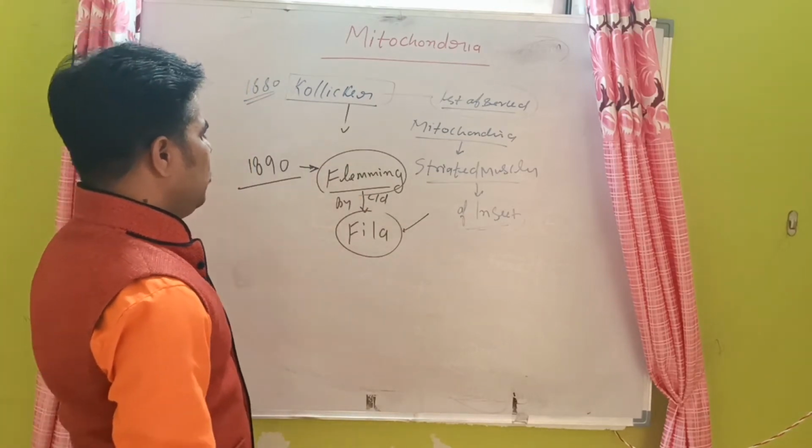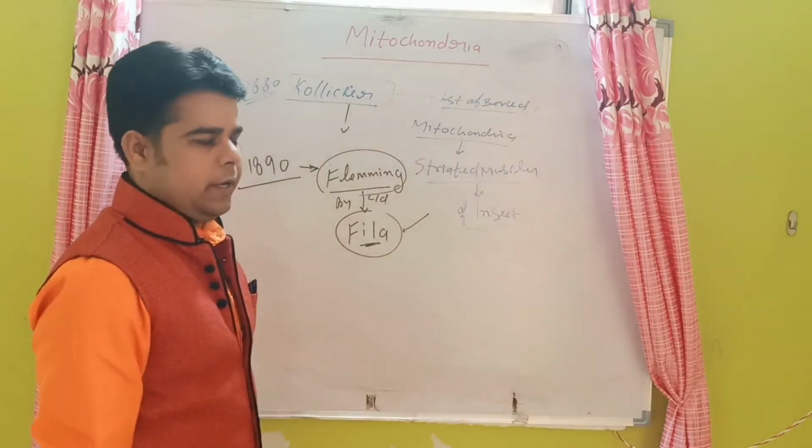That is a very important topic. Flemming called the mitochondria by another name, phyla. Who called the mitochondria phyla? That is Flemming.